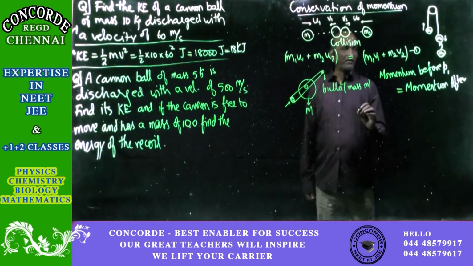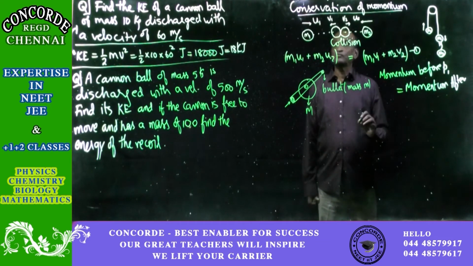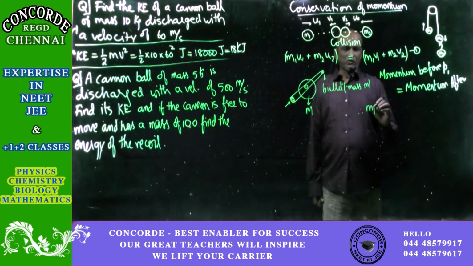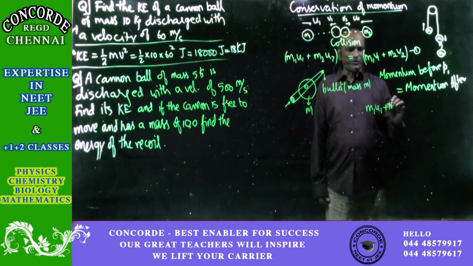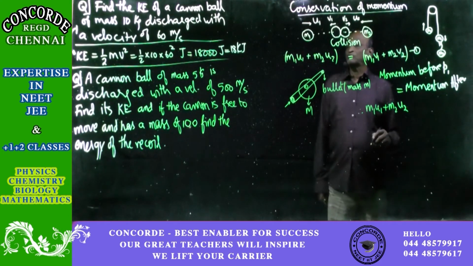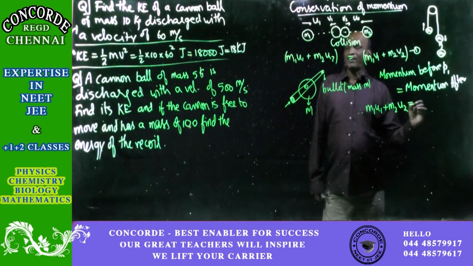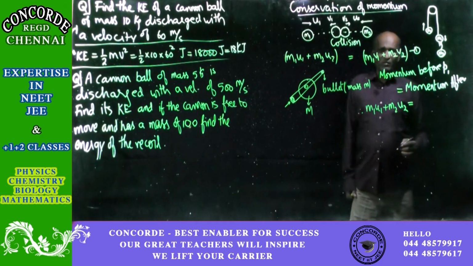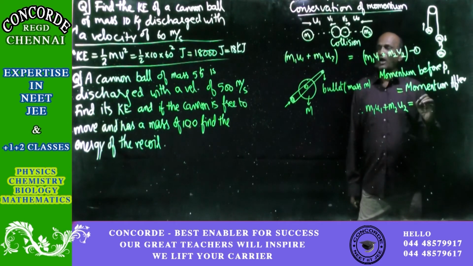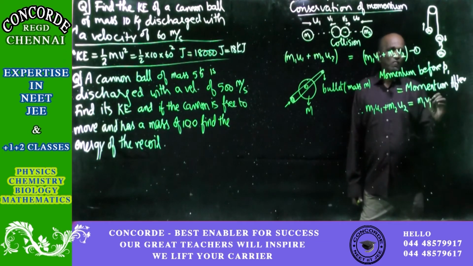So what we will have is m1 into u1 plus m2 into u2, which will be equal to the momentum afterwards. Afterwards, let us say that both are moving with different velocities, v1 and v2 respectively. So m1 v1 plus m2 into v2.